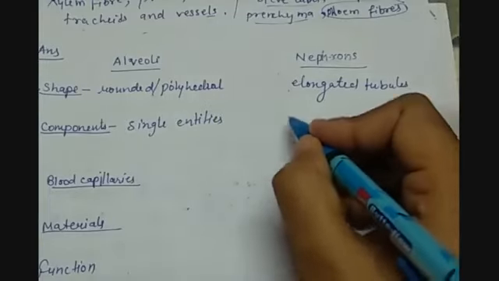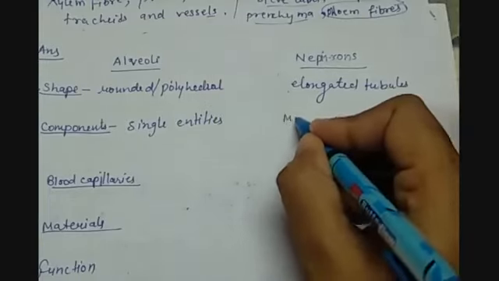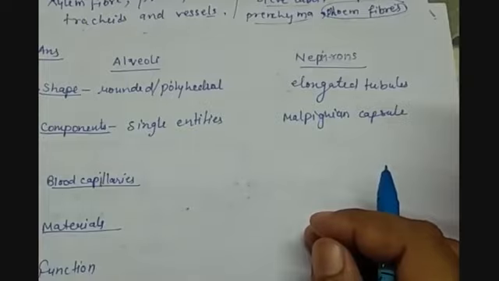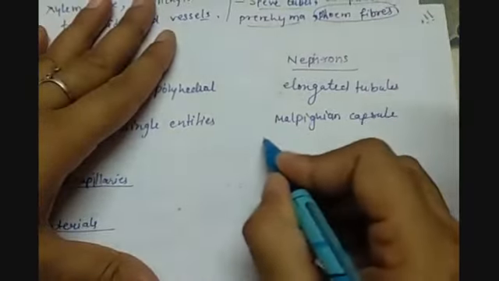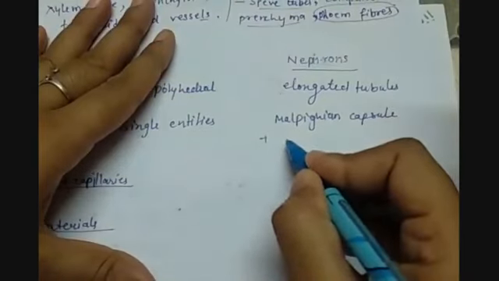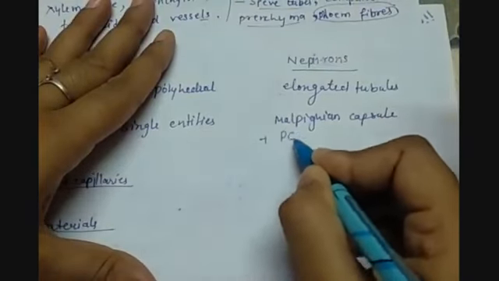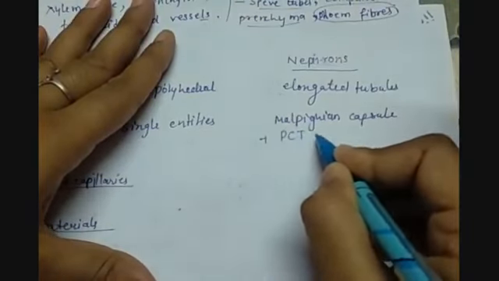So we have the Malpighian capsule, or you can also say that glomerulus, a cluster of capillaries, and the Bowman's capsule together are called the Malpighian body. Along with this, we have the renal tubule, which is composed of PCT, loop of Henle and DCT.